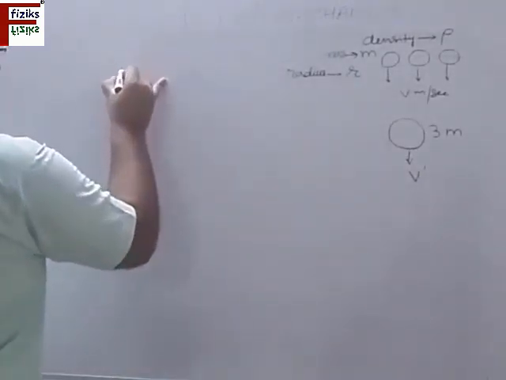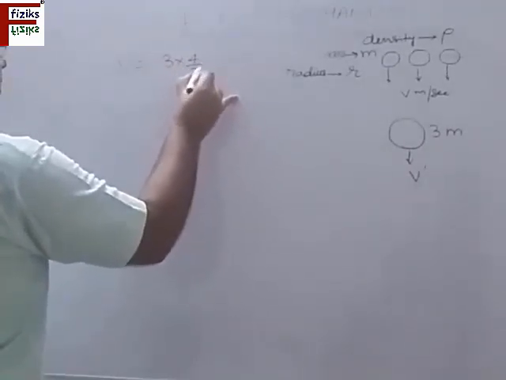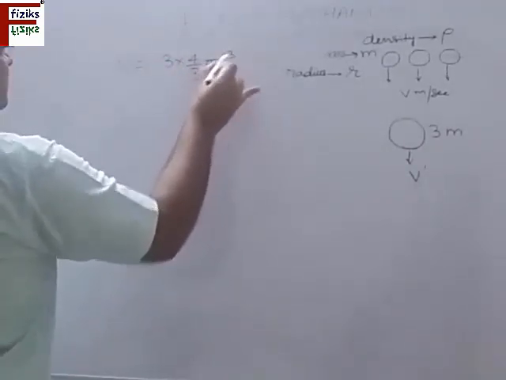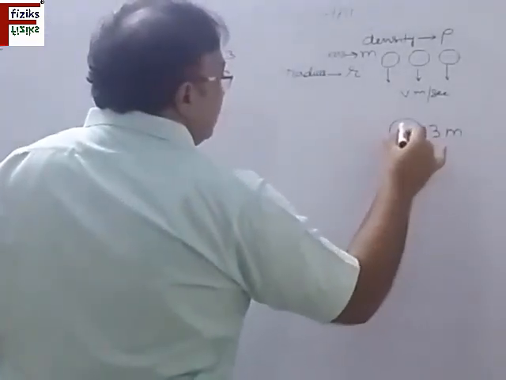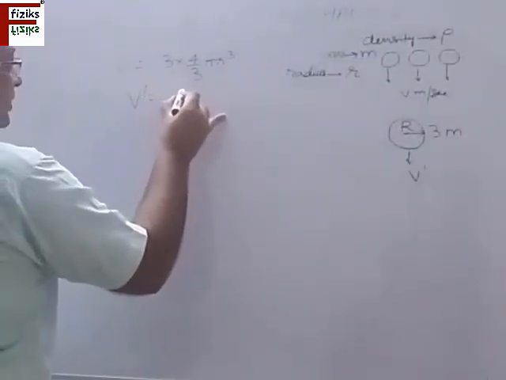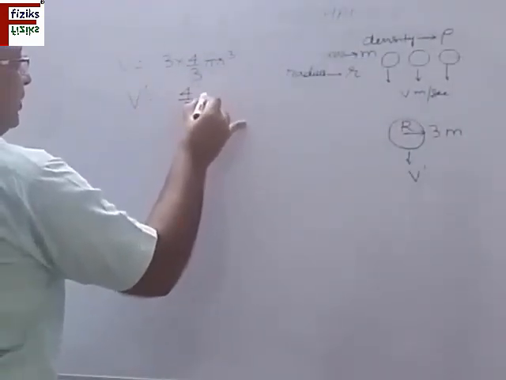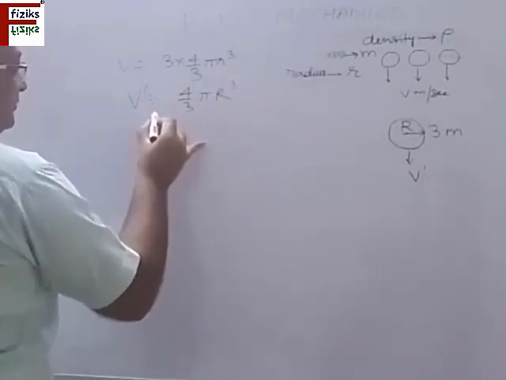So initial volume is 3 times 4 by 3 pi r cube, 3 drops. And suppose R is the radius of this new droplet. So final volume of this new droplet is 4 by 3 pi R cube. Now we know that mass remains the same.